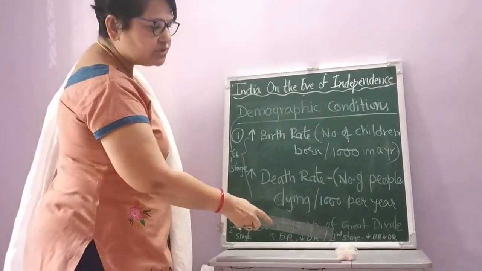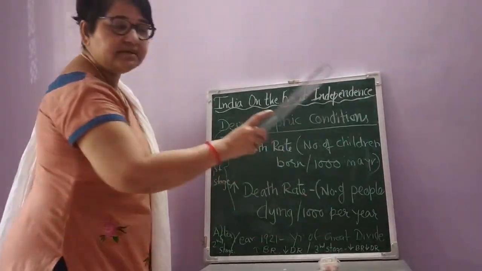Generally, third stage means what, students? Third stage means birth rate and death rate, where both are decreasing.